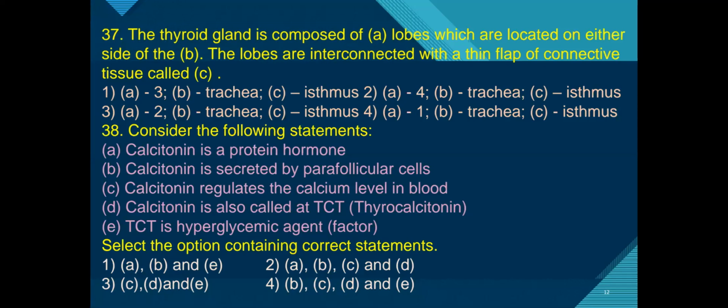The thyroid gland is composed of two lobes and it is located on either side of the trachea, and the two lobes are interconnected by a connective tissue layer or flap-like structure called the isthmus. Therefore, the answer is the third option.